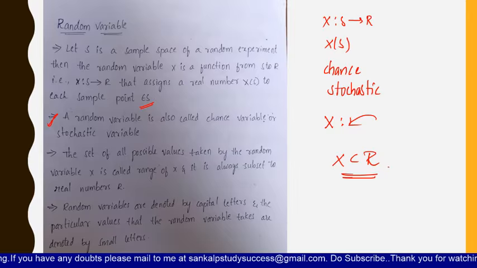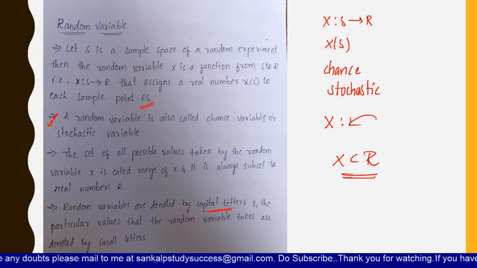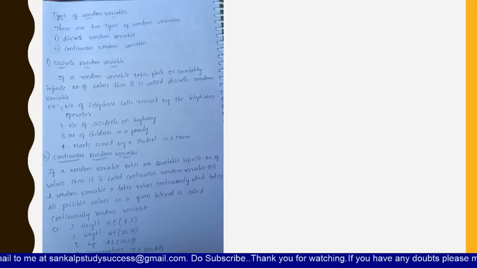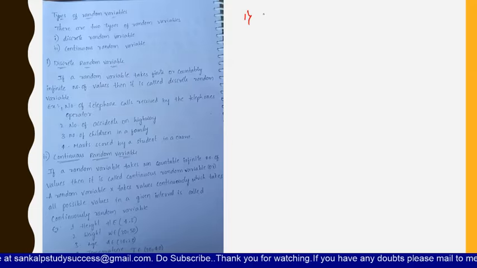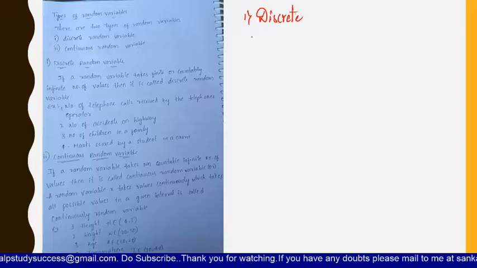Here, random variables are denoted by capital letters. And the values which are assigned to random variables, that means the particular values that the random variable is taking, are denoted by small letters here. So capital letters and small letters. Now, what are the types of random variables? There are two types of random variables. Those are discrete random variable and the second one is continuous random variable.